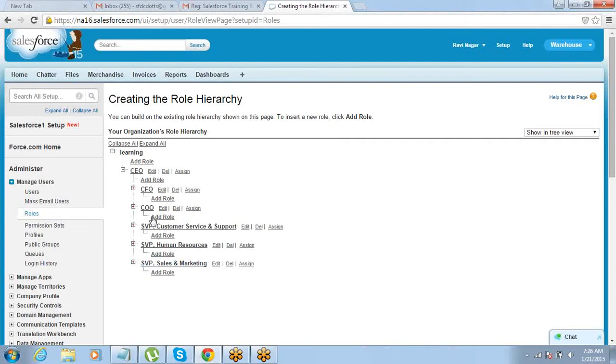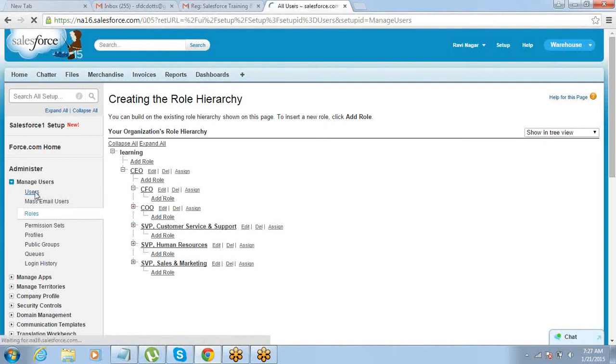Got it? There's a dummy hierarchy which is already defined here. You can remove things from here, you can delete these roles, and you can add your own roles. Whatever your company structure or organization structure is, that can be defined here. We can remove everything here and completely form our organization structure here. So you can delete things, you can add roles, you can assign the role to users, but we'll not assign it from here.